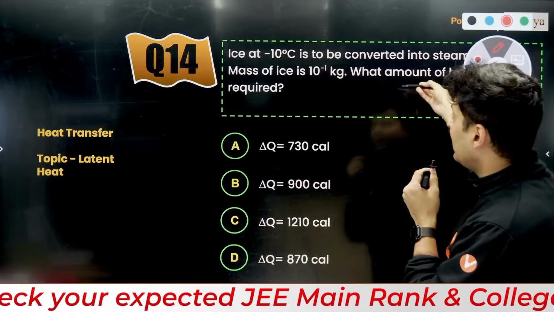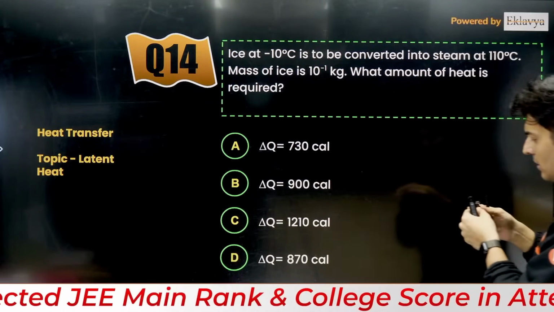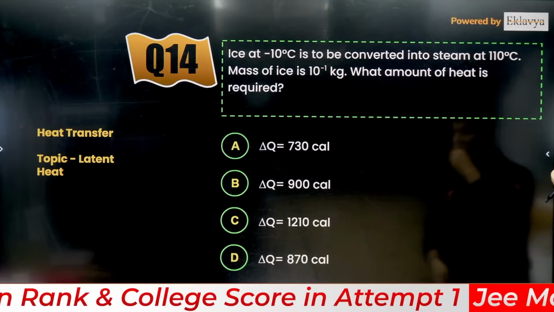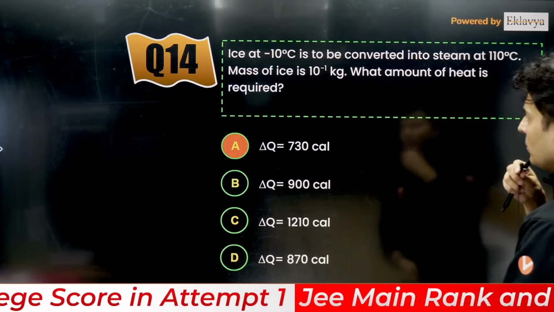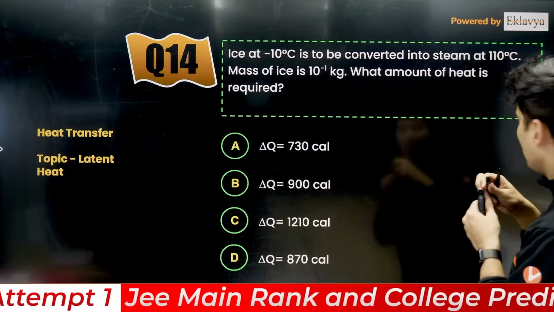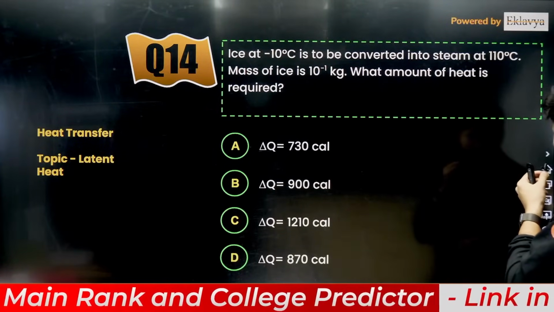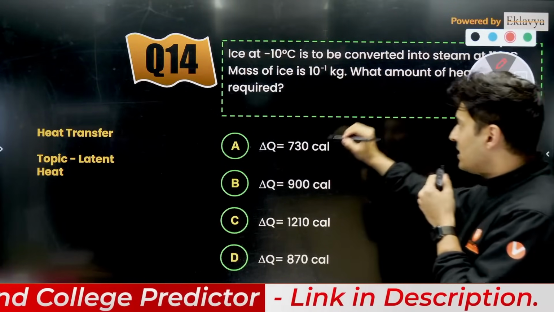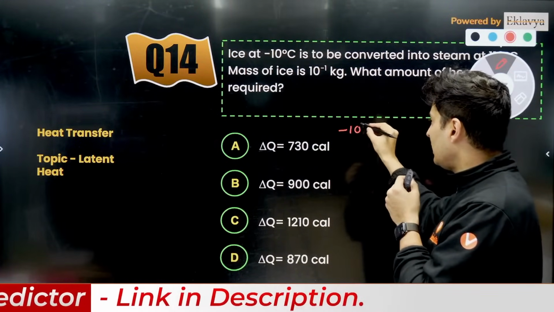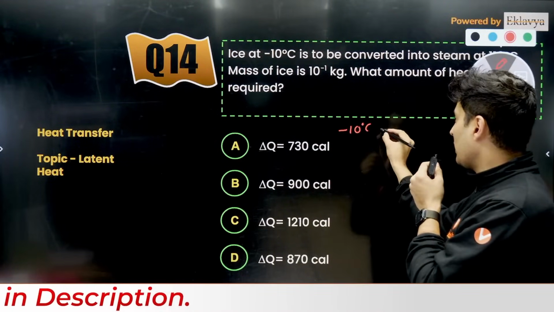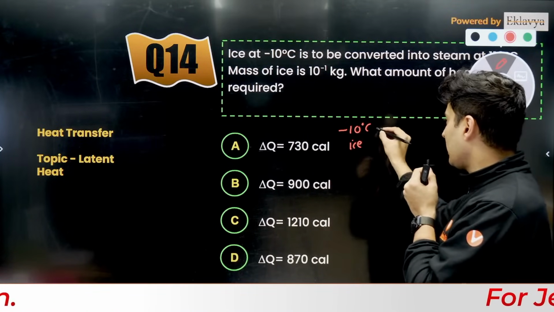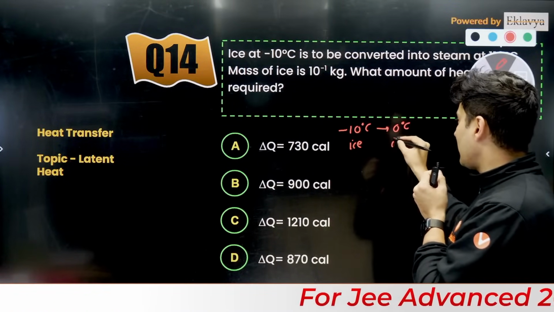I think the specific heat capacity values were not given here, or maybe they are given, just that maybe the student does not remember them. Memory based questions these are. So the logic I'll tell you. First, convert -10 degrees Celsius ice into 0 degrees Celsius ice.